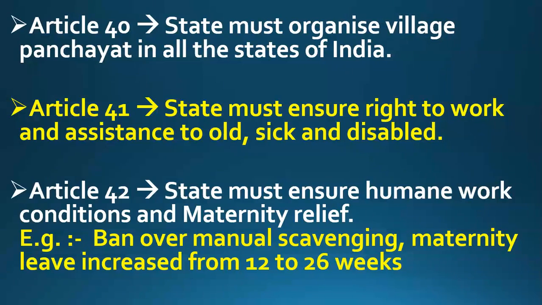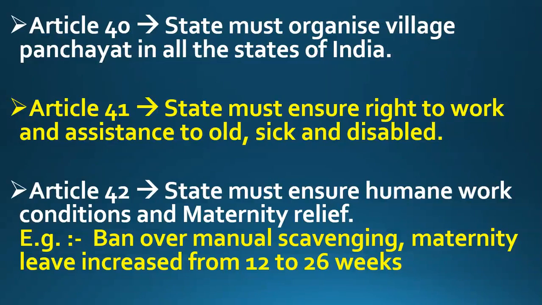Then comes Article 41. Article 41 says the state must ensure right to work and assistance to the old, sick, disabled and unemployed. Now friends, what does it mean? We all know that if a person is old, sick or disabled, then in all these three conditions no employer, suppose an owner of a company or a factory, would like to give them work.